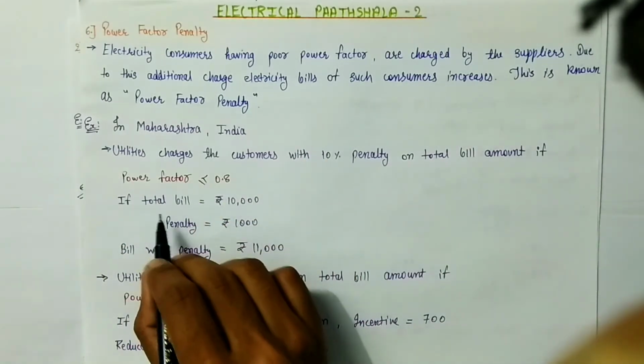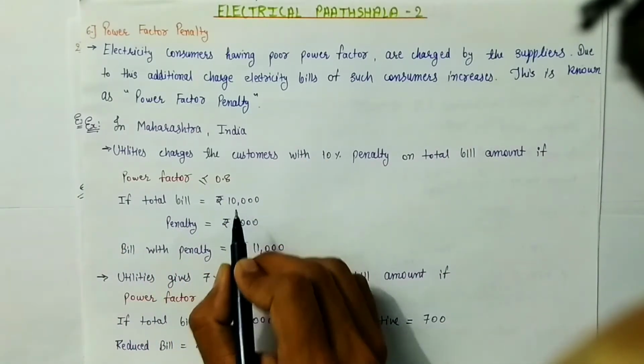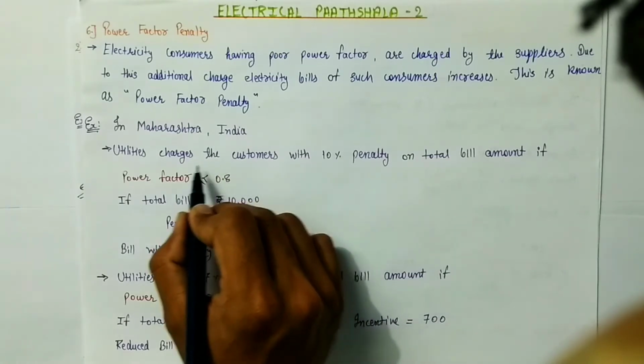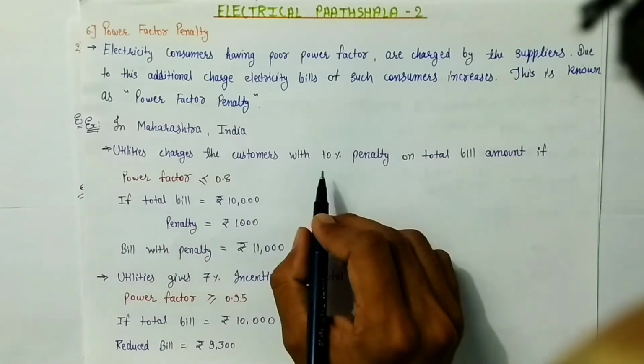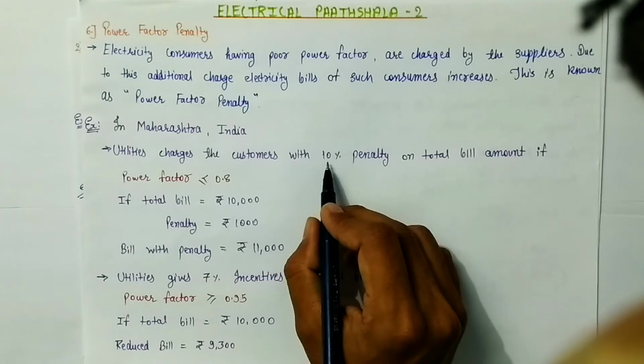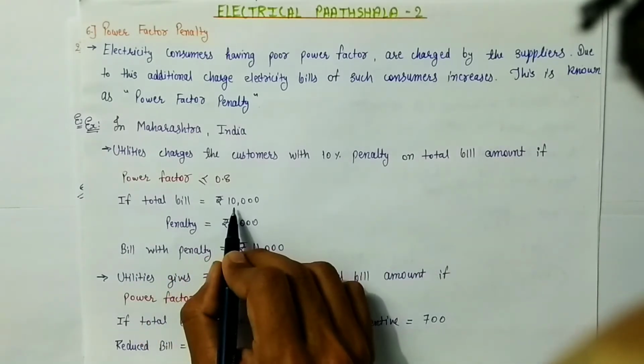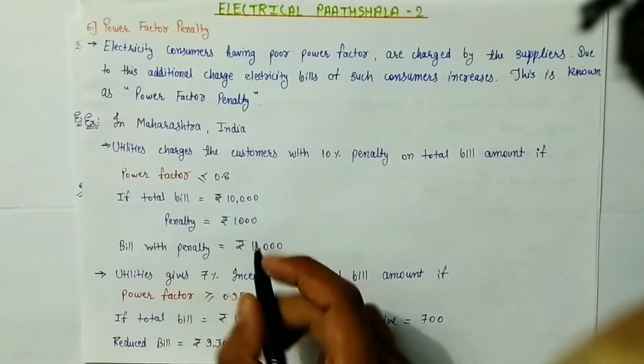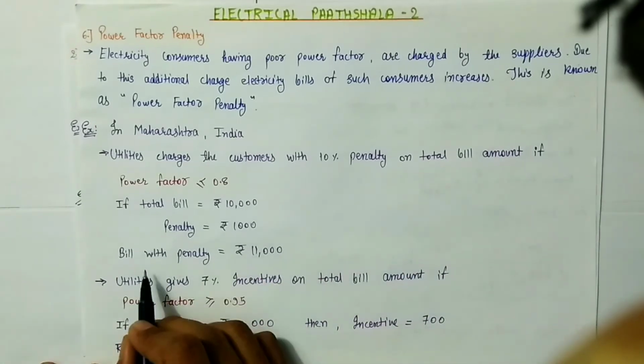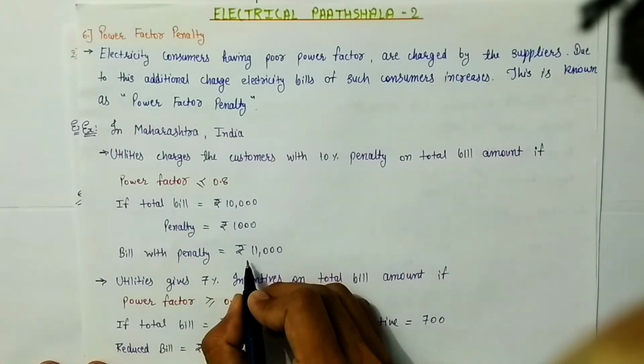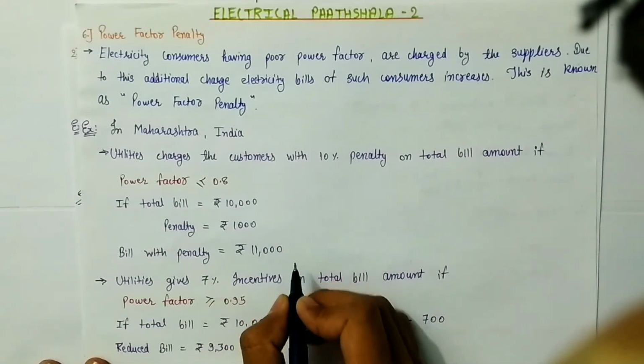So suppose the total bill amount is 10,000, and the power factor of the customer is less than 0.8, then the utility will give him a 10% penalty. So a 10% penalty on the total bill amount will be 1,000 rupees. So the customer now has to pay the increased bill amount of 11,000 rupees. So this is a major disadvantage.